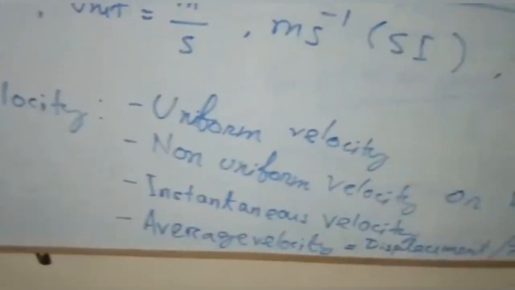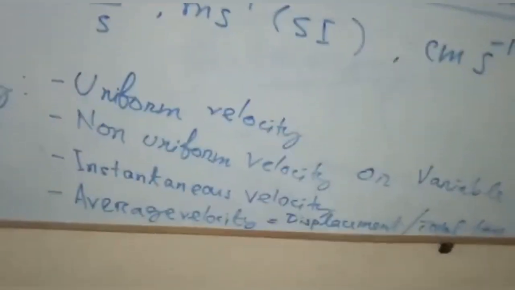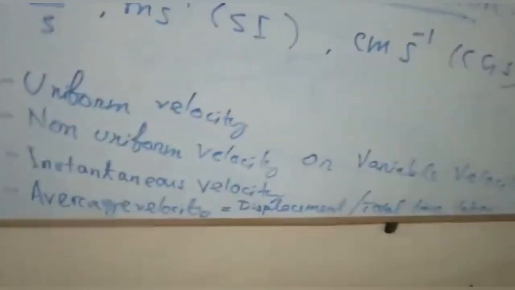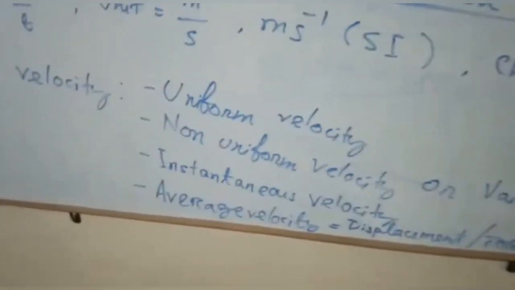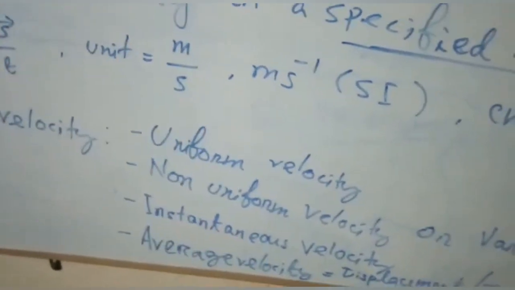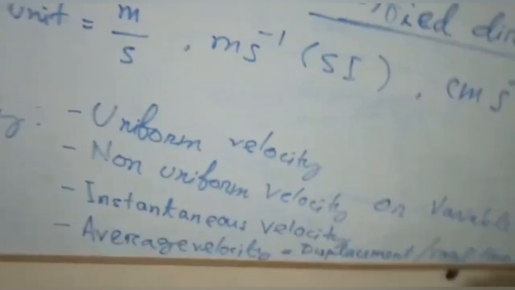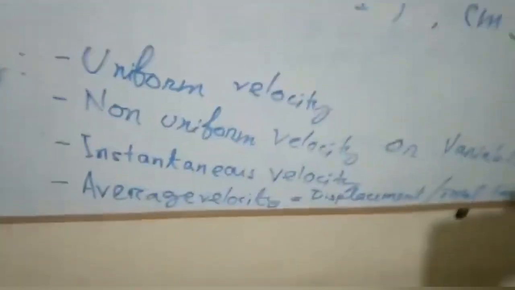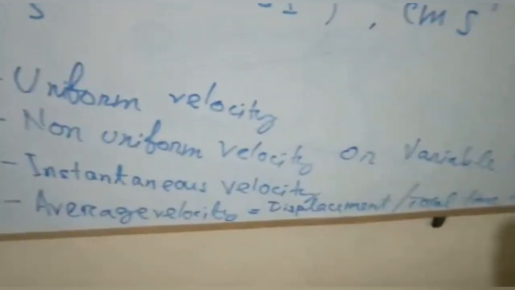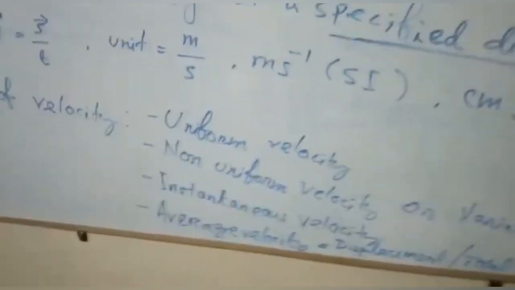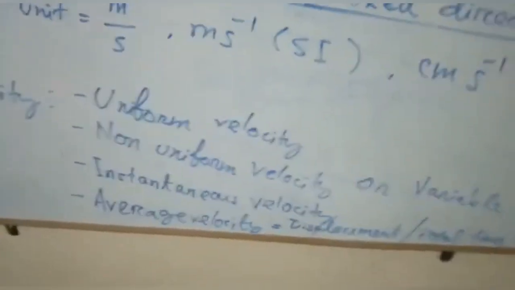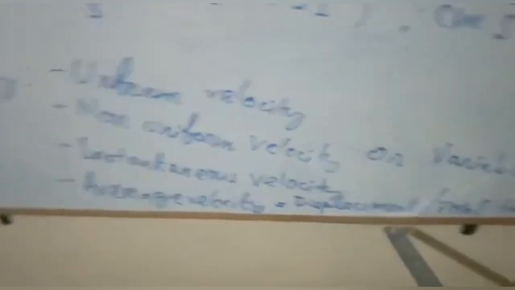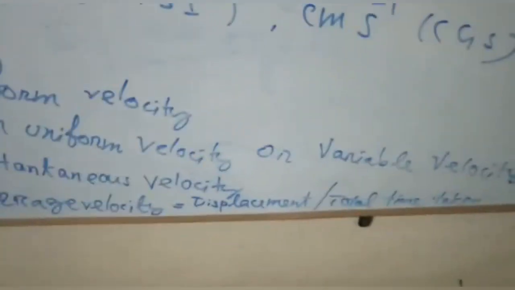And instantaneous velocity: if a body covers distance in a specified direction, then at that instant of time, whatever its velocity, the ratio of the distance covered to the time taken is called the instantaneous velocity. Average velocity can be defined as the total distance covered in a specified direction divided by the total time taken, or you can say total displacement divided by the total time taken is the formula for average velocity.